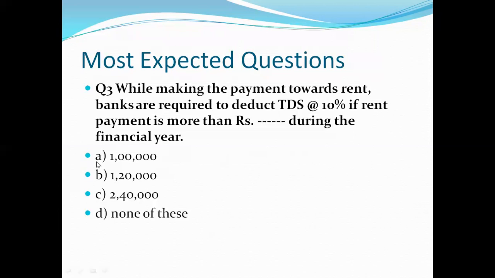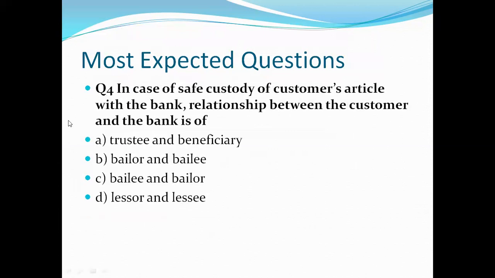Our options are 1 lakh rupees, 1 lakh 20,000 rupees, 2 lakh 40,000 rupees, none of these. So let's see what is the correct answer, and the right answer is C, that is 2 lakh 40,000 rupees. So friends, if the rent will be more than 2 lakh 40,000, then 10% TDS will be deducted on the payment of the rent.